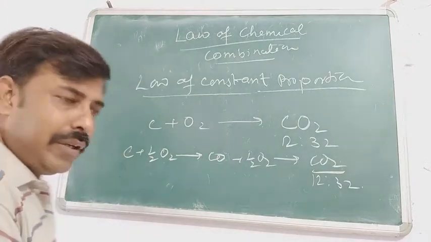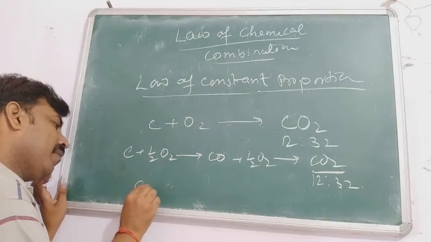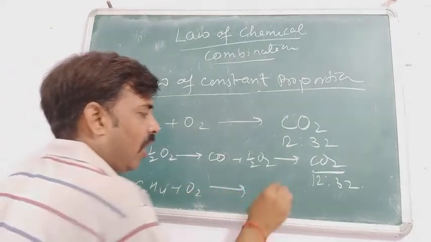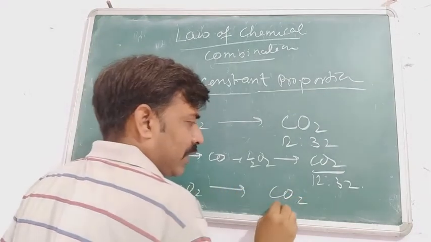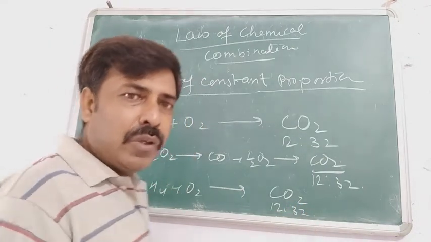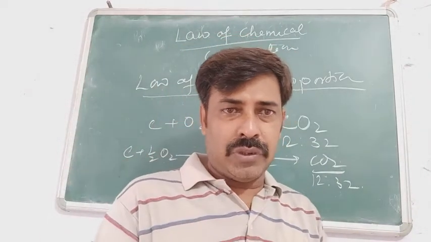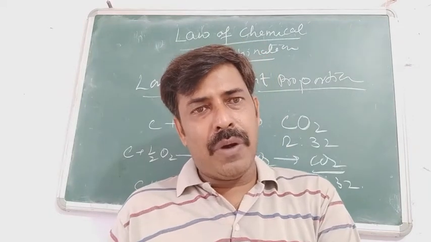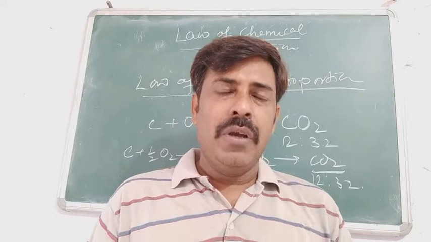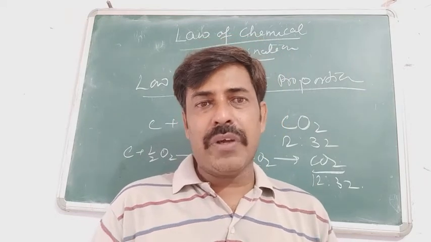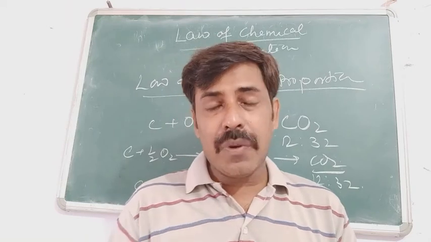If you make it with the help of a compound, again the carbon dioxide must have the same ratio, 12:32. That means whether you proceed through a single step, multiple steps, through an element or through a compound, the ratio of the two elements must remain constant, and this is the law of constant proportion.